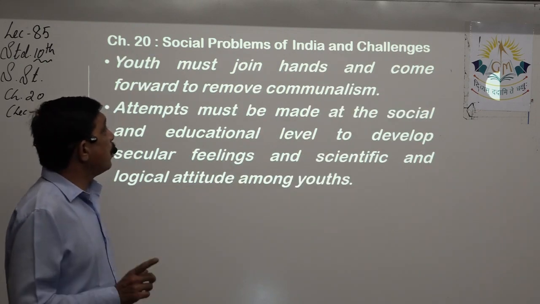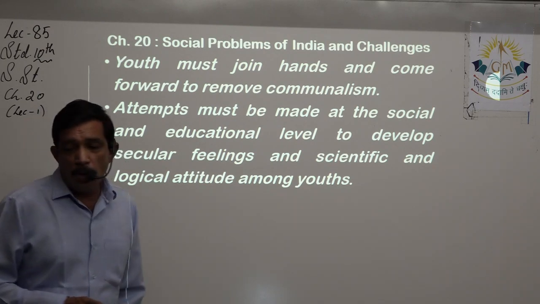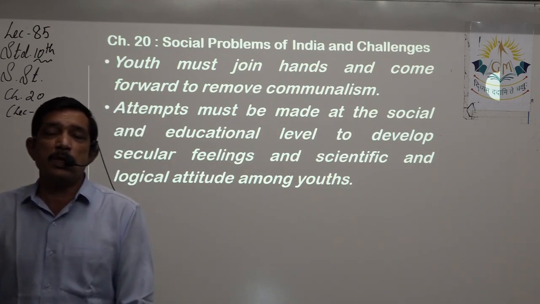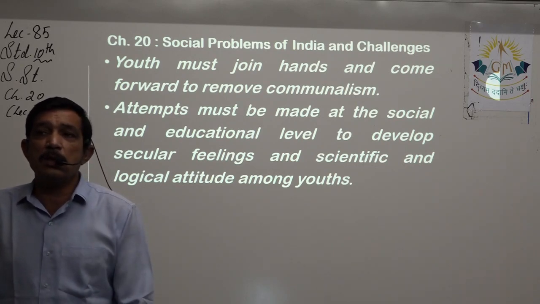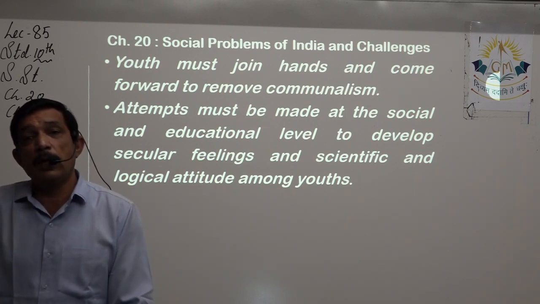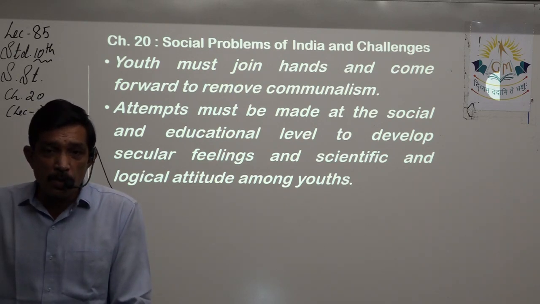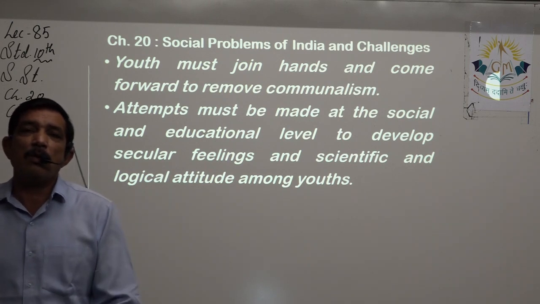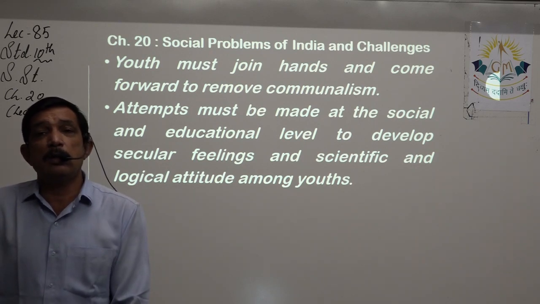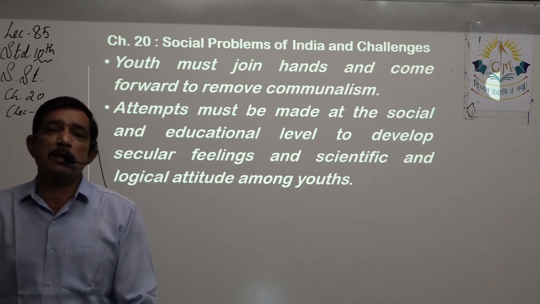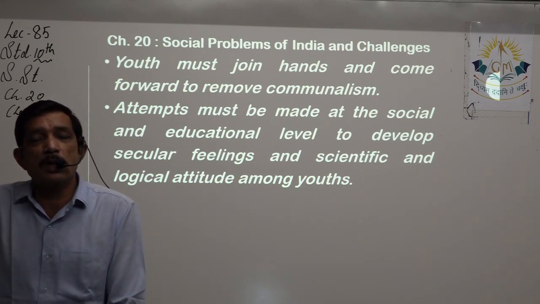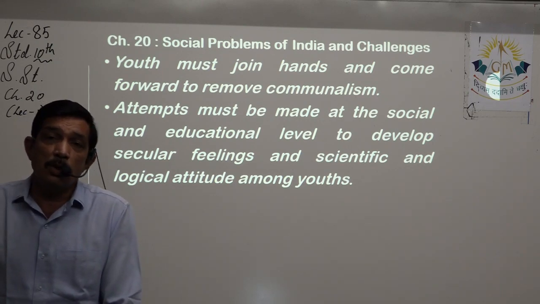Youth must join hands and come forward to remove communalism. Yes, the upcoming youth, which is highly educated and very friendly, right? They are aggressive, but they are friendly also. Because even in your class, you have lots of friends belonging to other religions. You have been studying with them since childhood, since you got admission in school. Yes, you have known them as friends.